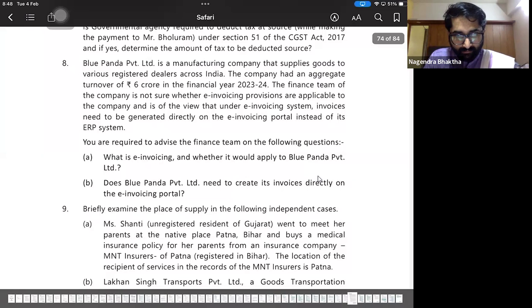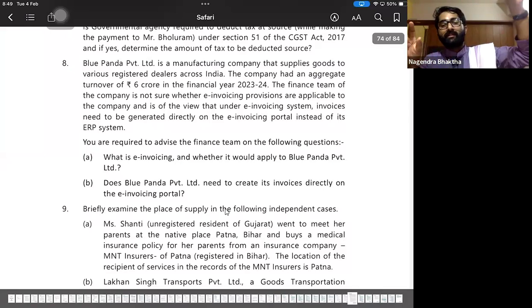Answer is yes. It is required to issue. Does Blue Panda Private Limited need to create its invoices directly on invoicing portal? No. Remember, first you have to prepare it, later you have to upload it. So it does not need to create invoice directly on invoicing portal. It can use its ERP, enterprise resource planning software, and from that, invoices, they have to upload it on the invoicing portal and later they have to take IRN.